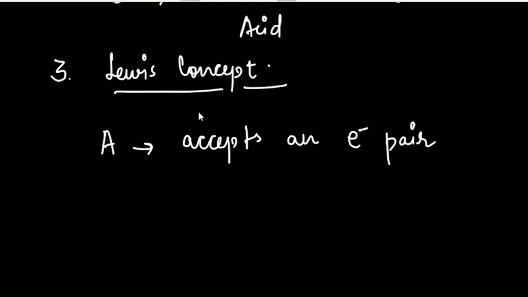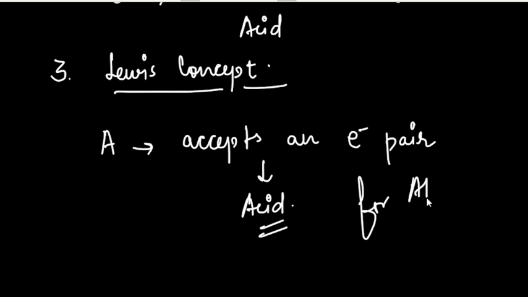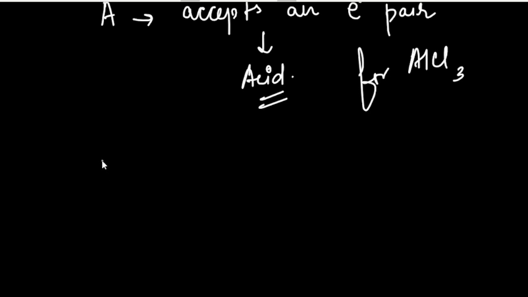According to Lewis, a chemical substance is known to be an acid if it accepts an electron pair. For example, AlCl3, aluminium chloride. Aluminium has vacant orbitals which can accept electron pairs. Hence, AlCl3 is a Lewis acid.